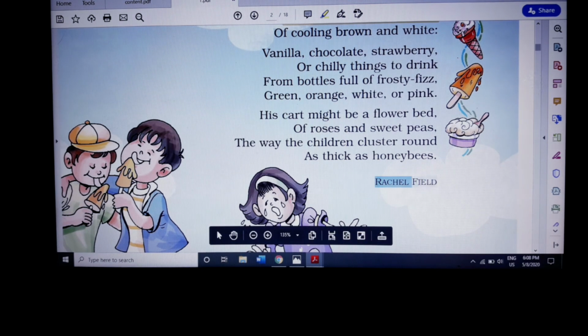So it is written by Rachel Field. She is a famous novelist and a poet in America.